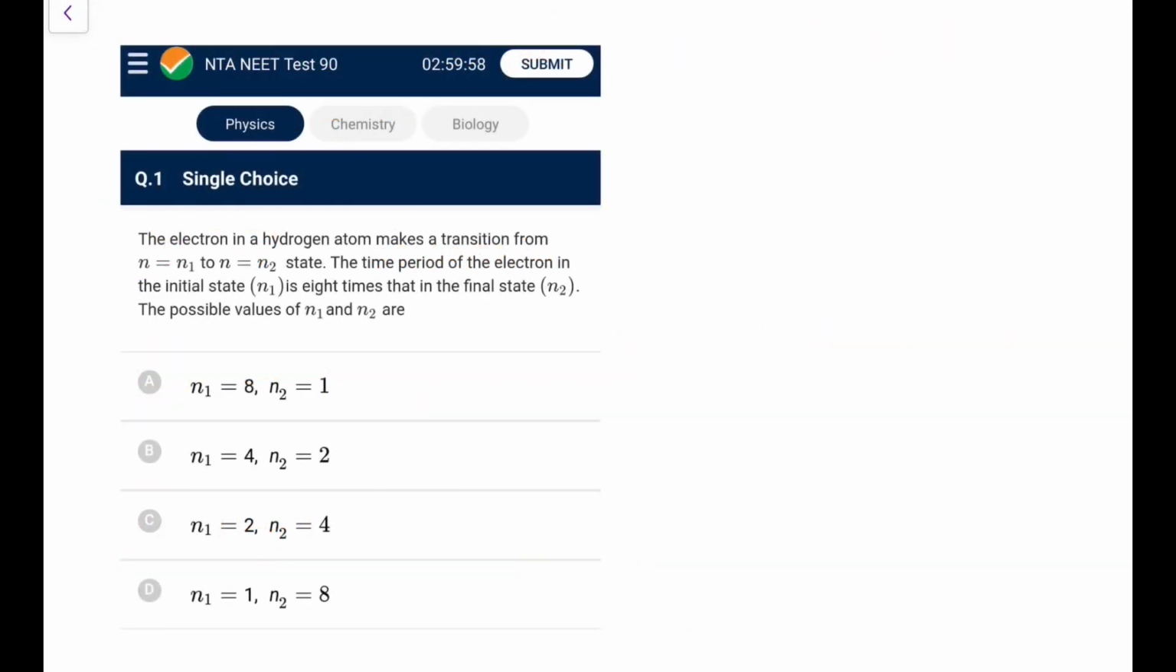First question: the electron in a hydrogen atom makes a transition from n equals n1 to n equals n2 state. The time period of the electron in the initial state is 8 times the final state. The possible values of n1 and n2 are.